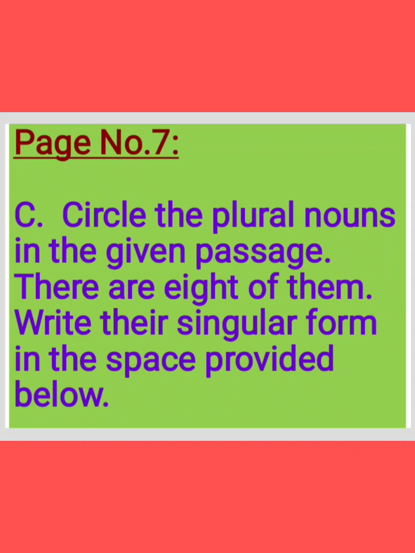Circle it, children. Next see, berries. Berries. What is the plural form? Berries only. And what is the singular form for it? Berry. B-E-R-R-Y. And see, children, still what else? Mangoes. M-A-N-G-O-E-S. Mangoes. So mangoes also circle it. Why? Because they ask you to circle the plural forms. And what is the singular form for it? Mango. M-A-N-G-O. Mango. And next see, children, knives.